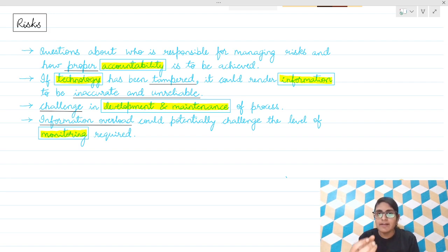Then development and maintenance: a challenge in development and maintenance. And monitoring: information overload potentially challenges the level of monitoring. Accountability, information, development and maintenance, and monitoring.